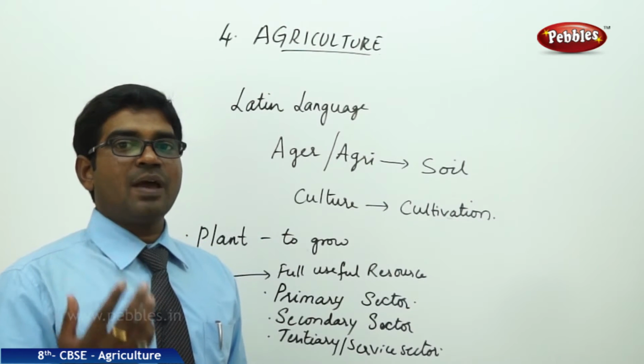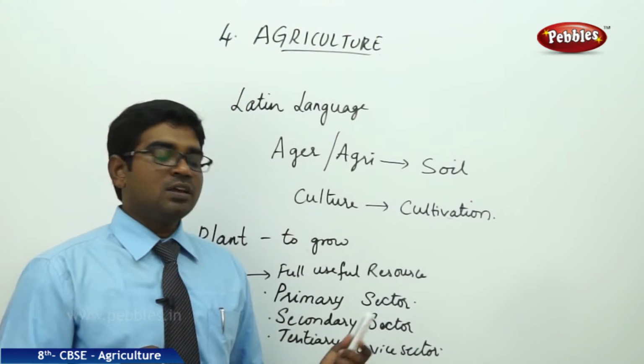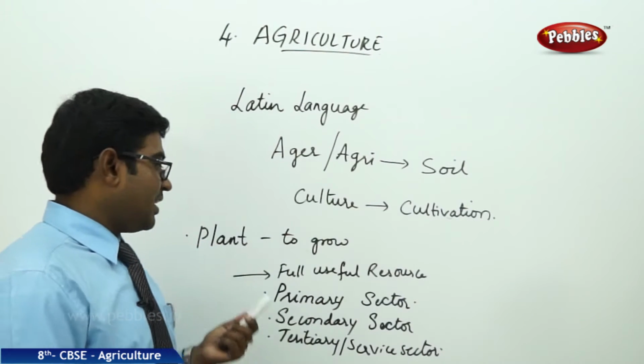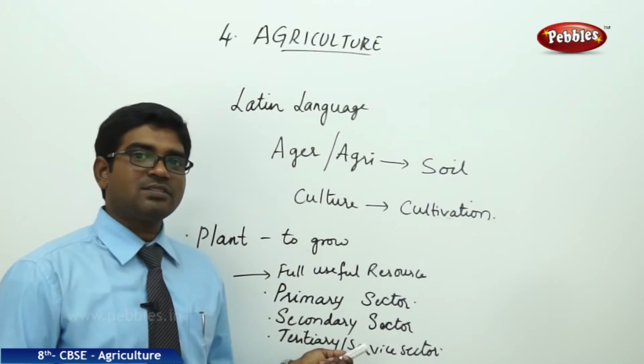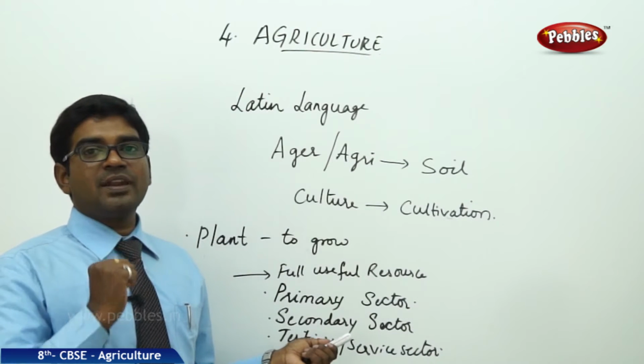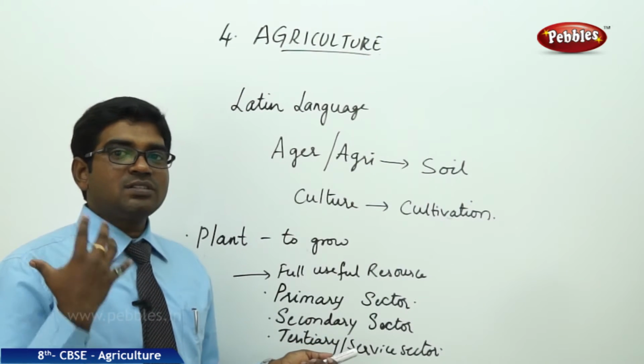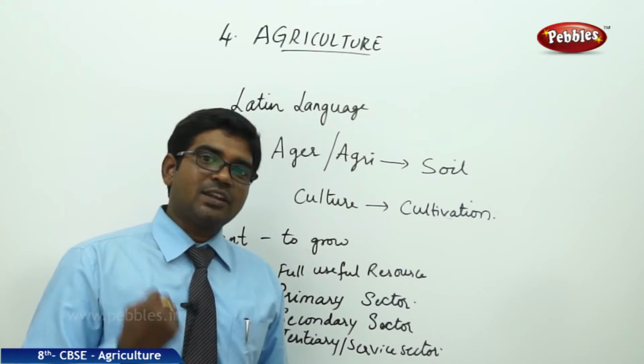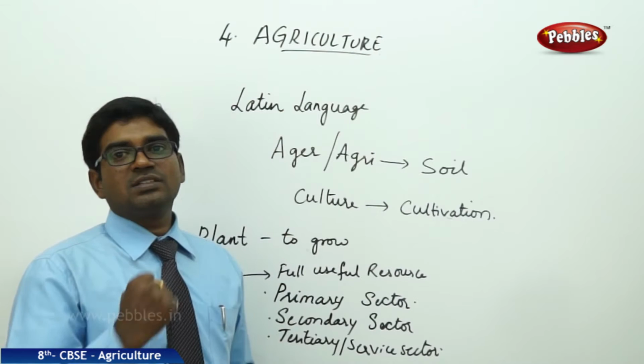Hospitality, business, banking, everything comes under the service sector. Service sector is nothing but acting as a link between the primary and the secondary sector. It supports the primary and the secondary sector to give its full potential. This support given to the primary and secondary sector is known as service sector.